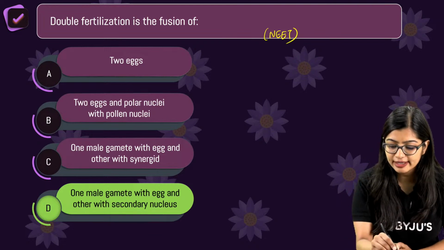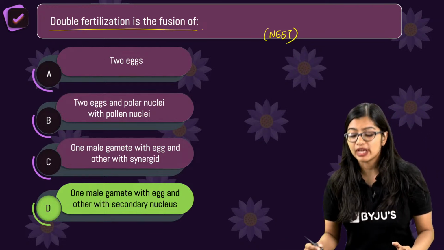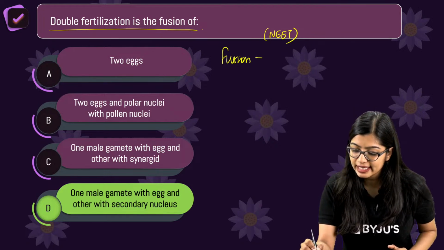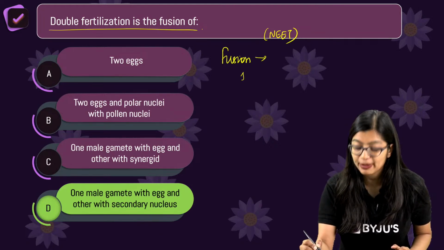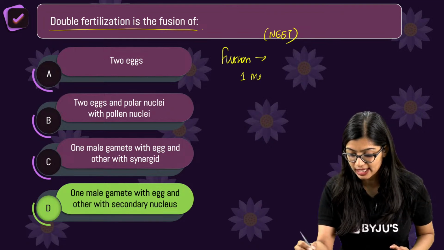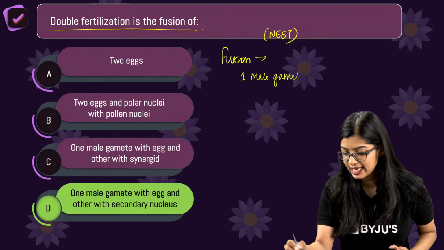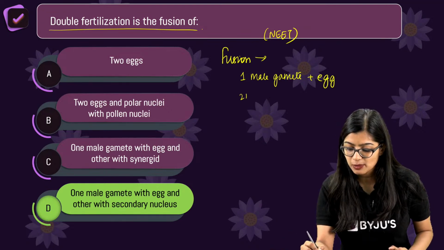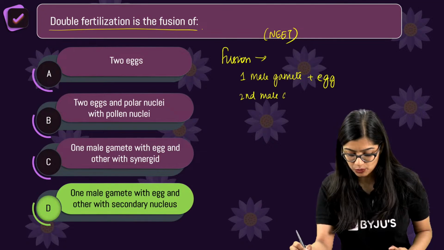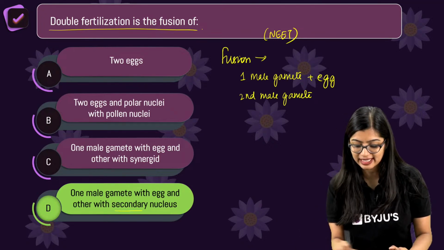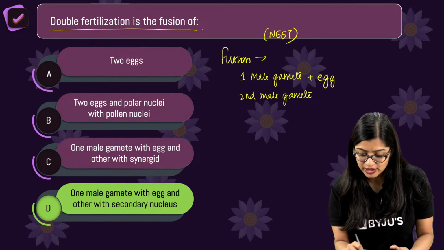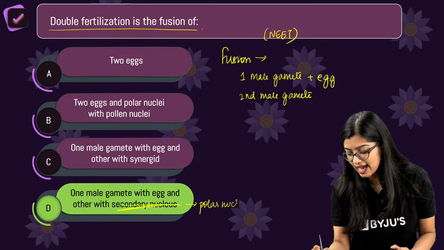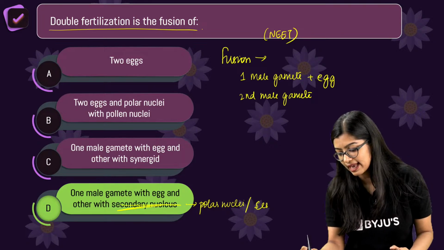See, double fertilization is fusion of what? We know that it is when fusion takes place twice, right? So we see that in this case, fusion happens first when one male gamete fuses with the egg cell, and this is what we call syngamy. Then the second male gamete fuses with the secondary nucleus. See, they've used another fancy term, which is nothing but your polar nuclei, okay? Polar nuclei or your central cell.